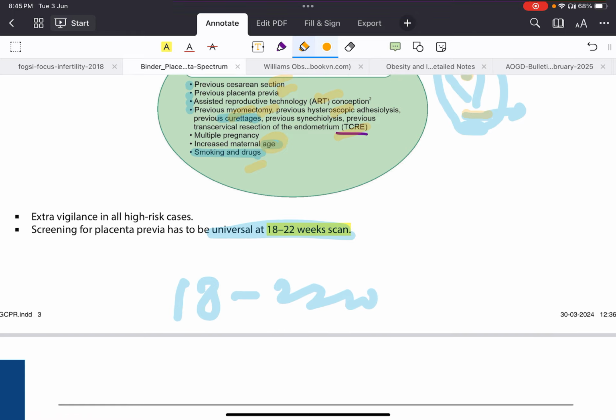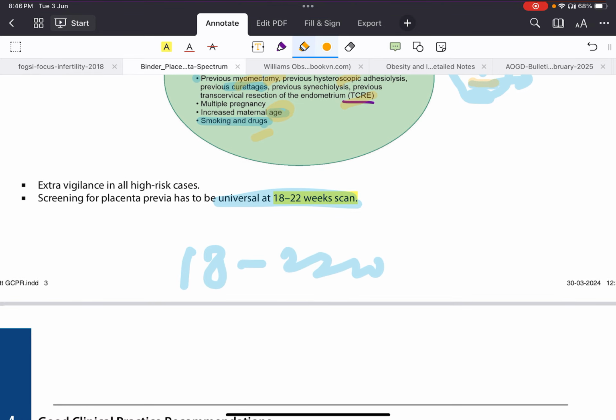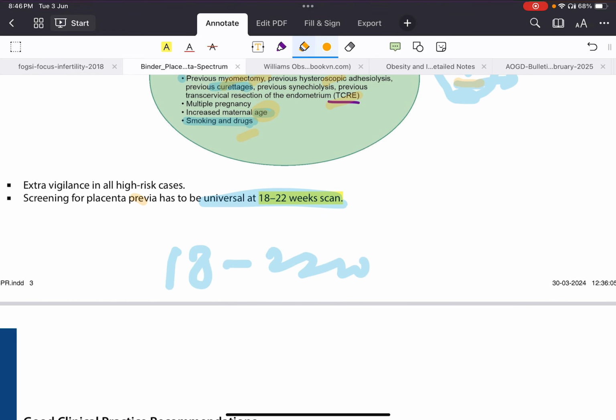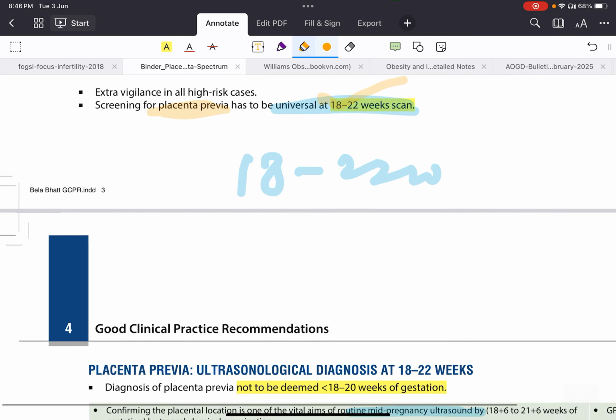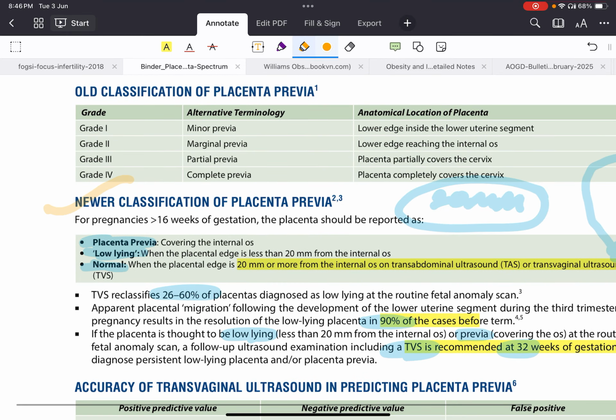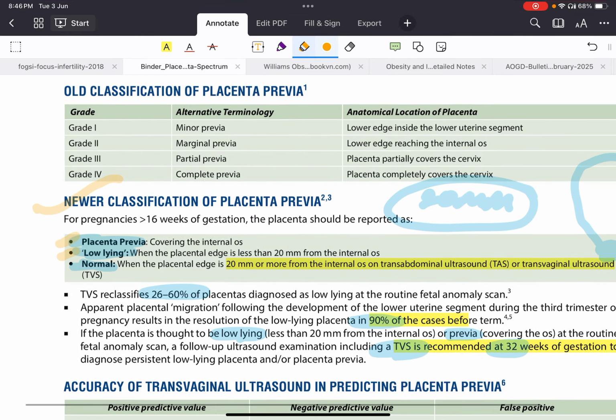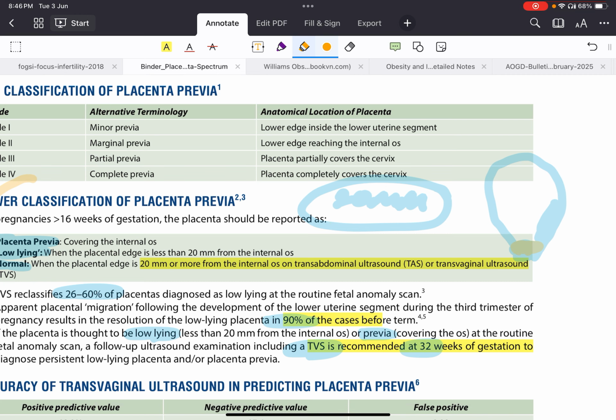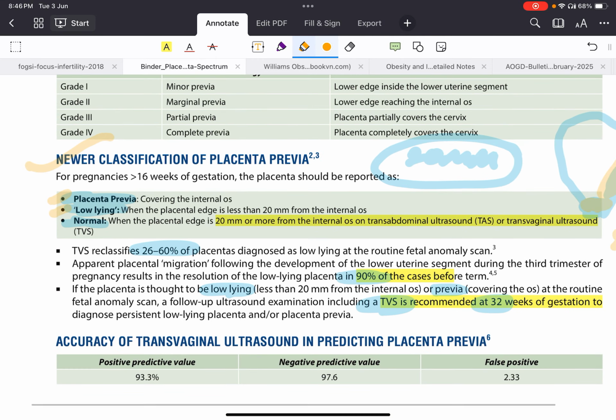Every patient should have a screening for placenta previa at 18 to 22 weeks. Less than 18 weeks, we should not diagnose placenta previa. So what is the new classification of placenta previa? Whether it is low lying or placenta previa covering the internal os, then it is placenta previa. And if it is less than 20 mm from the internal os, then it is low lying. TVS actually reclassifies.